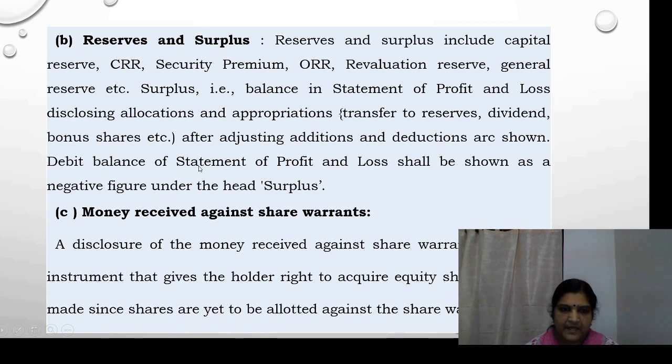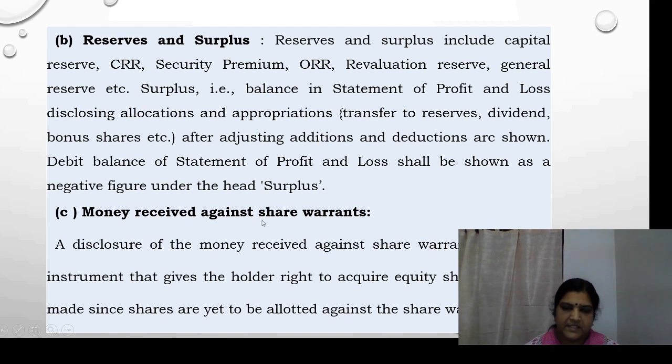Now, a debit balance of the statement of profit and loss, that is a loss, shall be shown as a negative figure under the head surplus. So these are the items coming under reserves and surplus: all types of reserves and also the surplus in the statement of profit and loss. In case it is a debit balance, it will be shown as a negative figure under the head surplus.